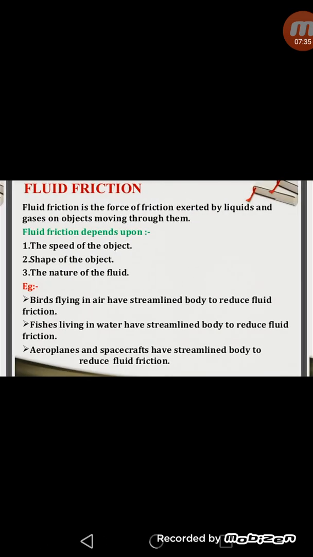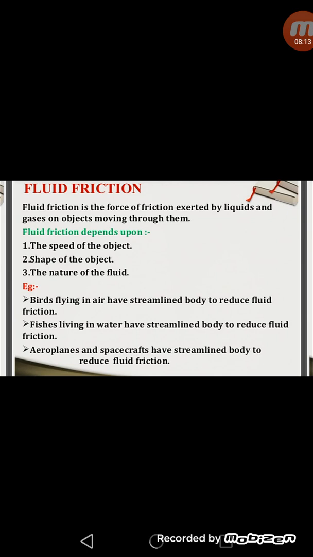And now the next topic is fluid friction. The word fluid is generally used for liquids and gases. The frictional force applied by liquids and gases on moving objects is called fluid friction or drag. It is also called drag. In short, we can say the frictional force exerted by liquids and gases is called drag or fluid friction.